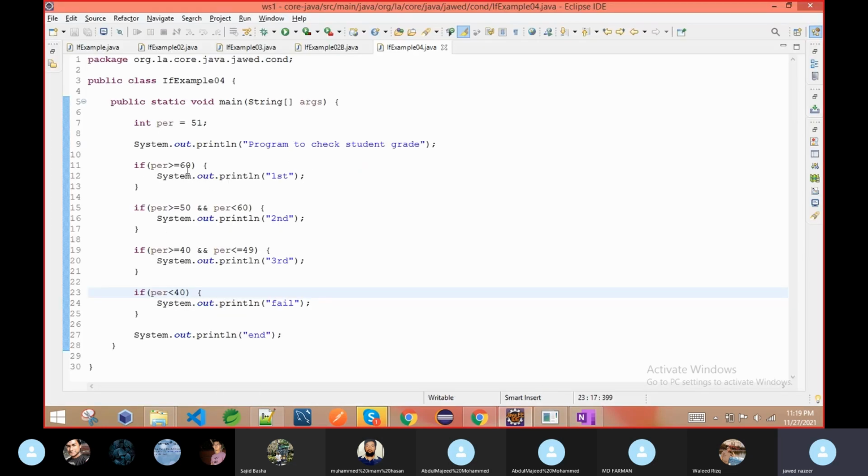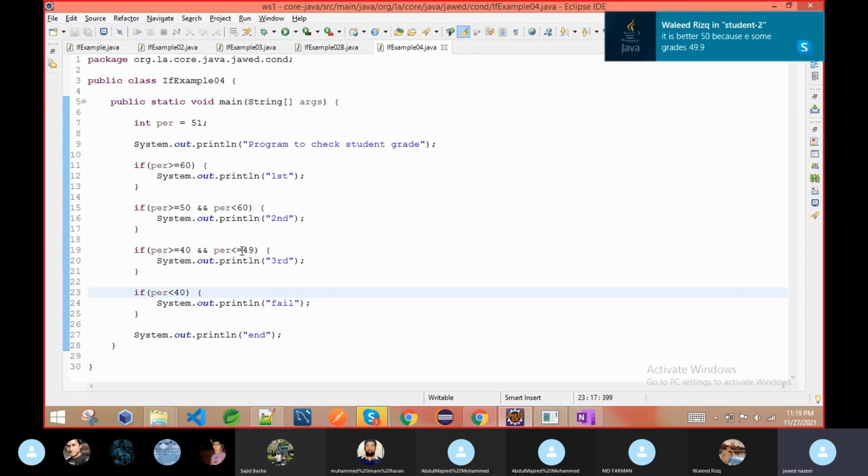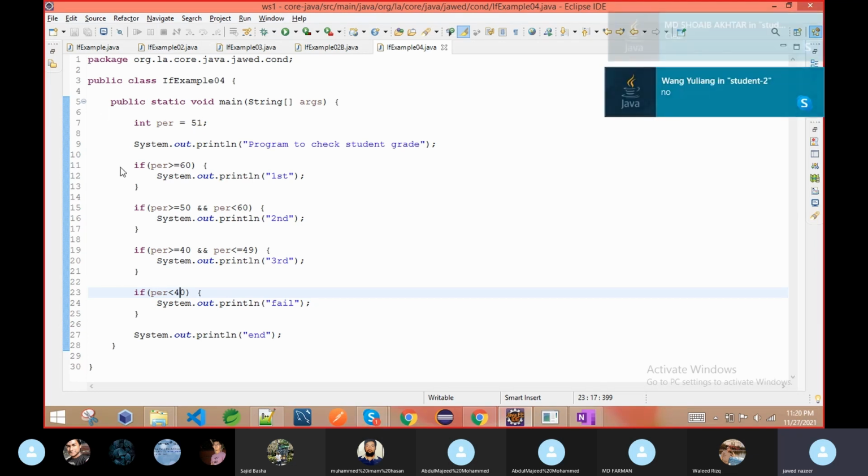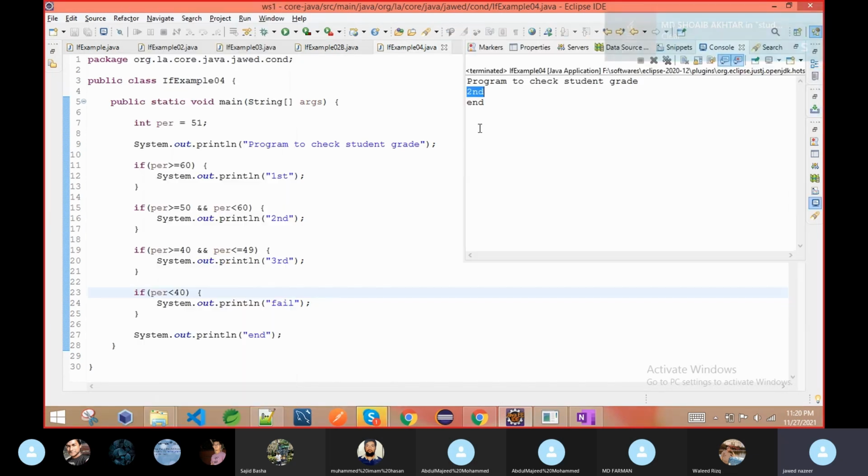If greater than or equal to 60 first; if greater than or equal to 50 but less than 60, second. And here the same, I said less than 50, but it is less than or equal to 49. But if you want to handle 49.9, then you have to make your percentage double. Here my percentage is an integer, so no fraction. If we try 51, it should print second division. So it is working fine.